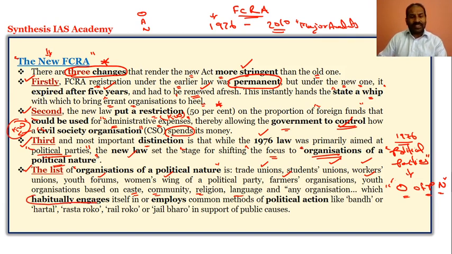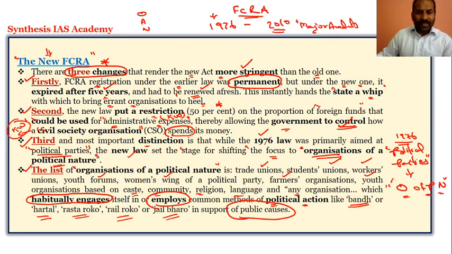habitually engages. This is very, very important. So any organization which habitually engages itself in employing common methods of political action like bandhs or hartals or rasta roko, rail roko or jail bharo in support of public causes.